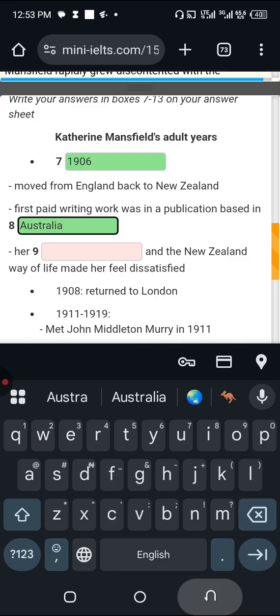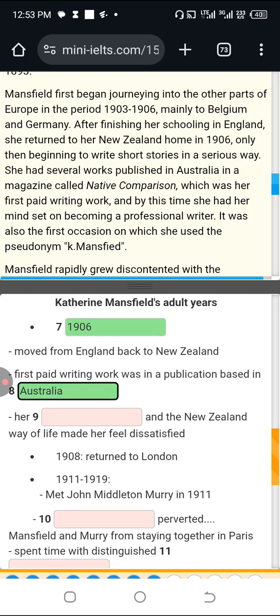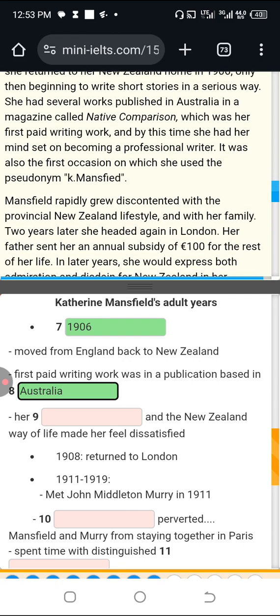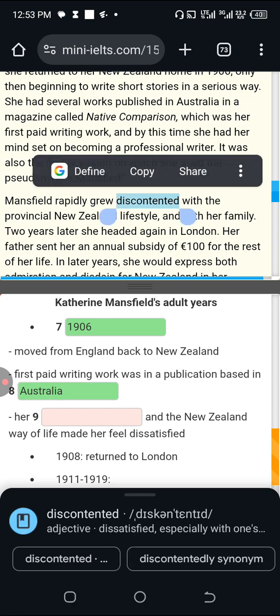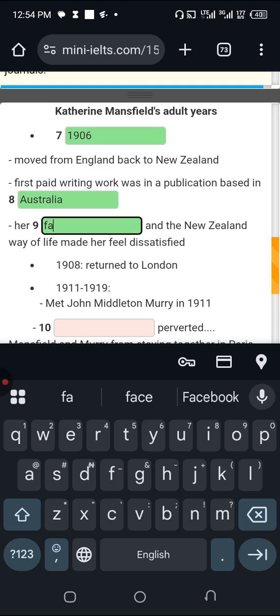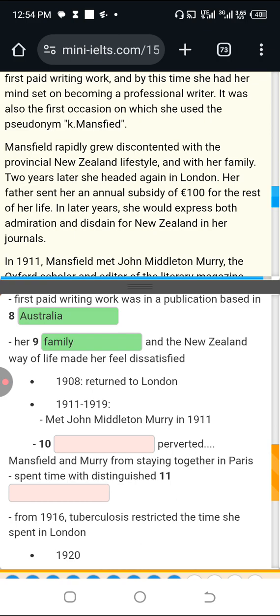Australia. Her dash and the New Zealand way of life made her feel dissatisfied. So dissatisfied, yeah, I can see discontented here. Can you see paraphrasing? Mansfield rapidly grew discontented with the provincial New Zealand lifestyle and with her family. Her family and the New Zealand way of life. So my word here is going to be family. Her family.